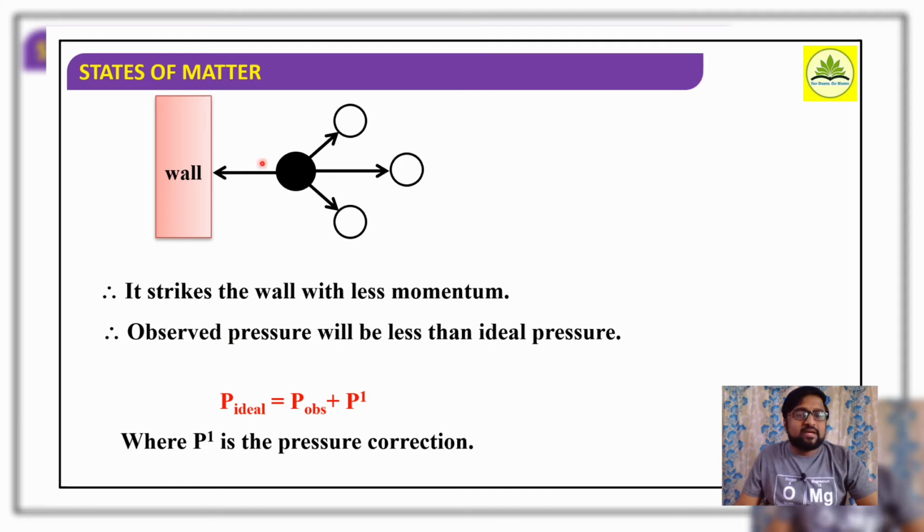P prime is the pressure correction. Okay. So here, because of imbalanced forces acting on the gaseous molecule, it is going to strike the wall with less momentum. Because of this, observed pressure will be less than ideal pressure. Therefore, what is the relation here? Ideal pressure will be equal to observed pressure plus some pressure value. That P1 here we considered, or P prime, is the pressure correction.